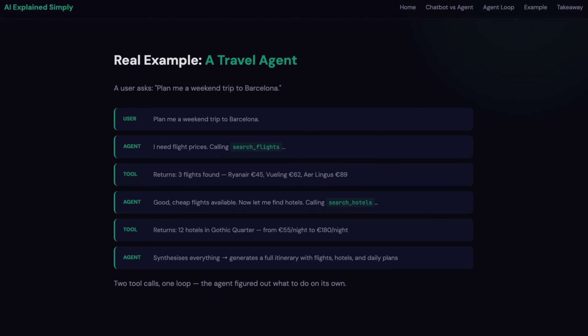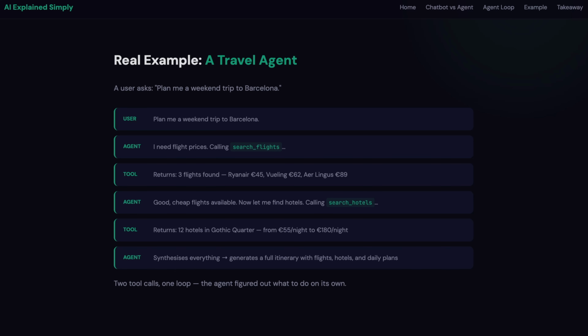The agent will read and think, once again, I need flights. So it's going to call a specific tool, right? In our case, let's call it the search flights tool. And this tool searches flight databases and it comes back with 3 options. For the case of this example, we're going to say Aer Lingus, Ryanair, and Vueling, right?